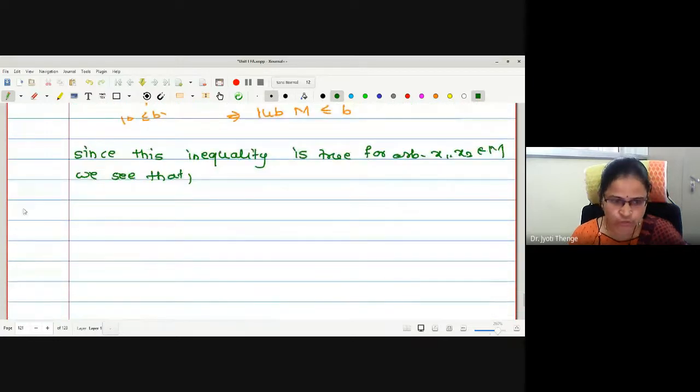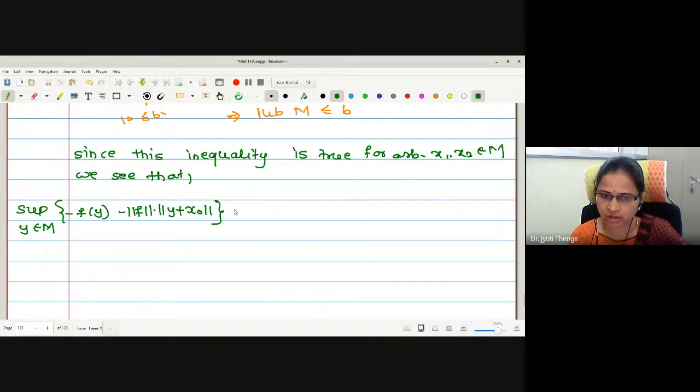Therefore here I can write supremum over y in M of minus f(y) minus norm of f times norm of y plus x naught, this is less than or equal to infimum over y in M of minus f(y) plus norm of f into norm of y plus x naught.